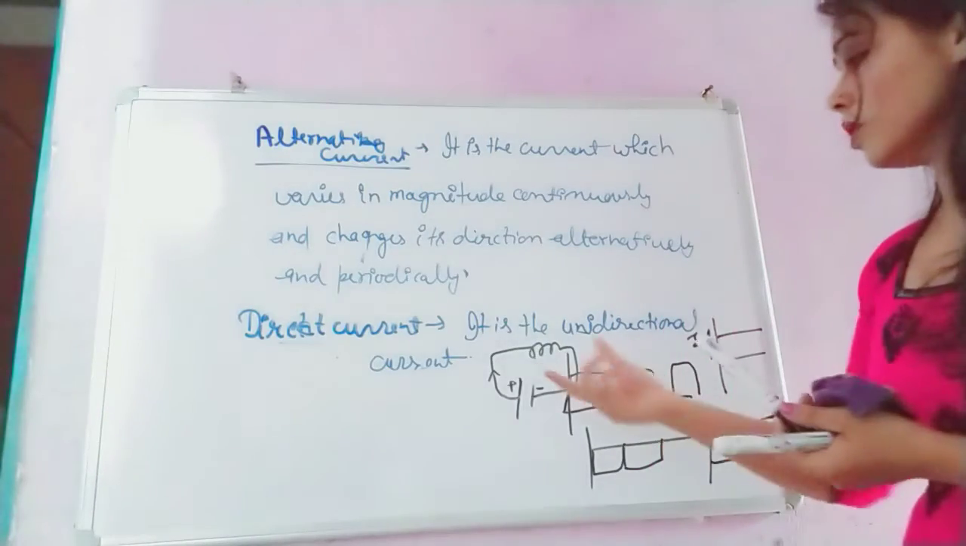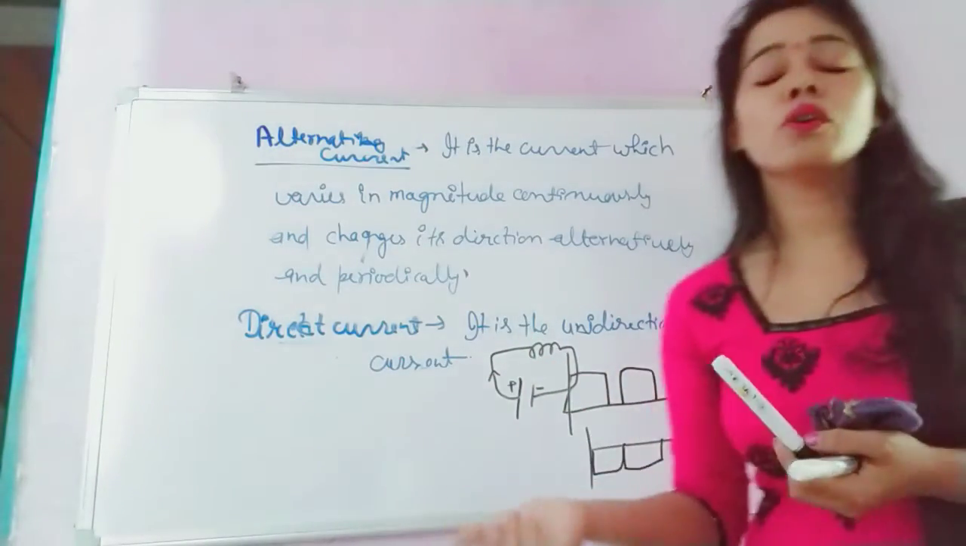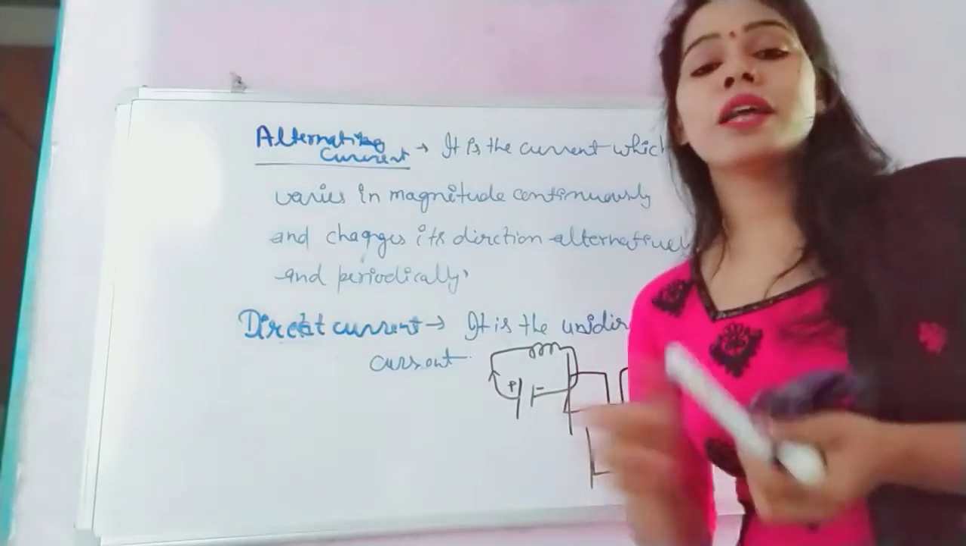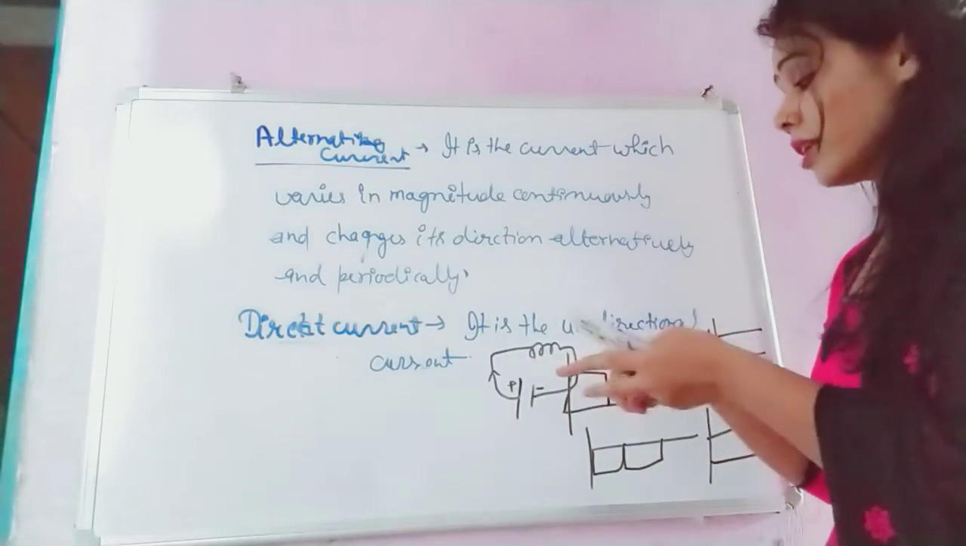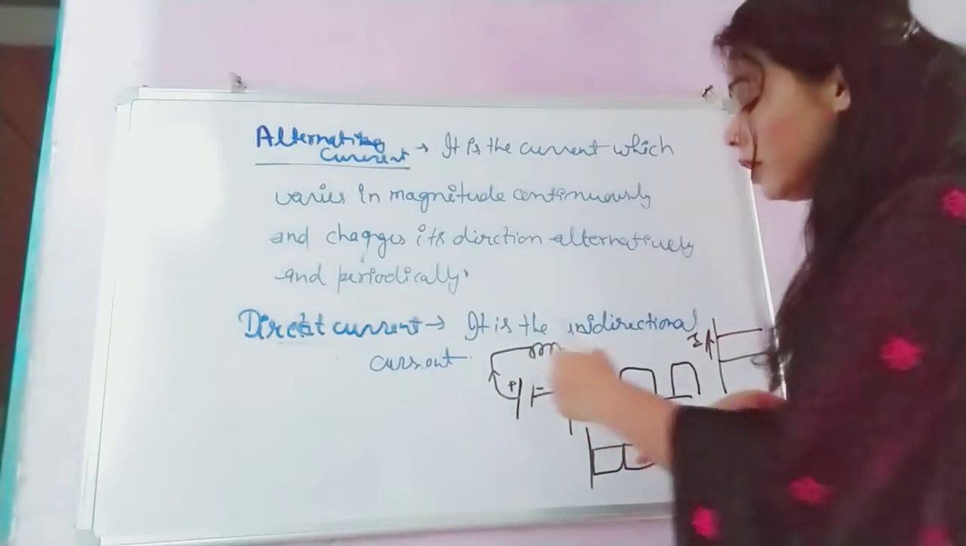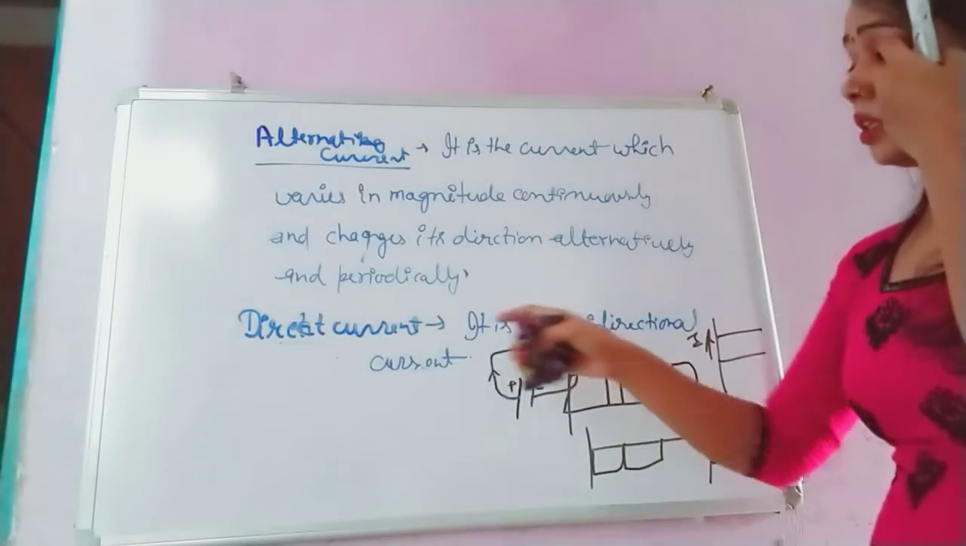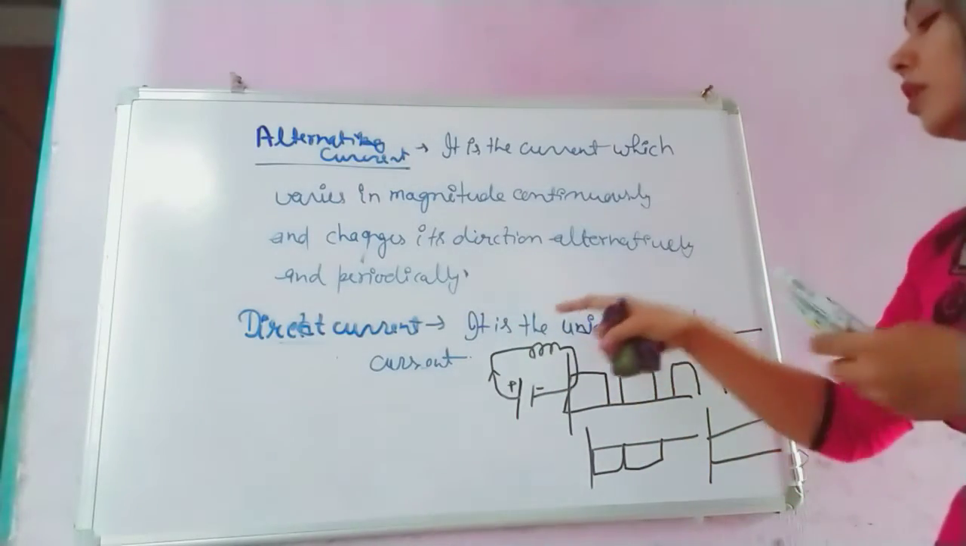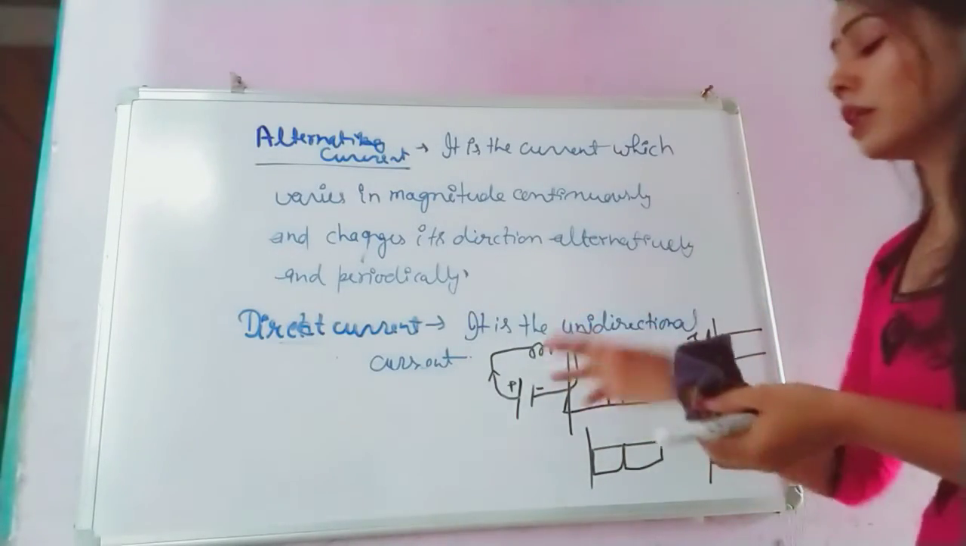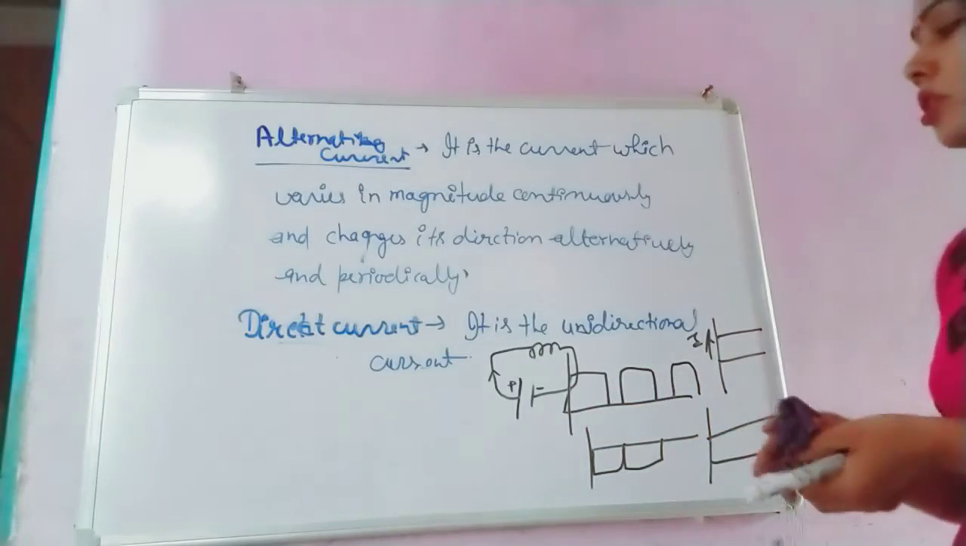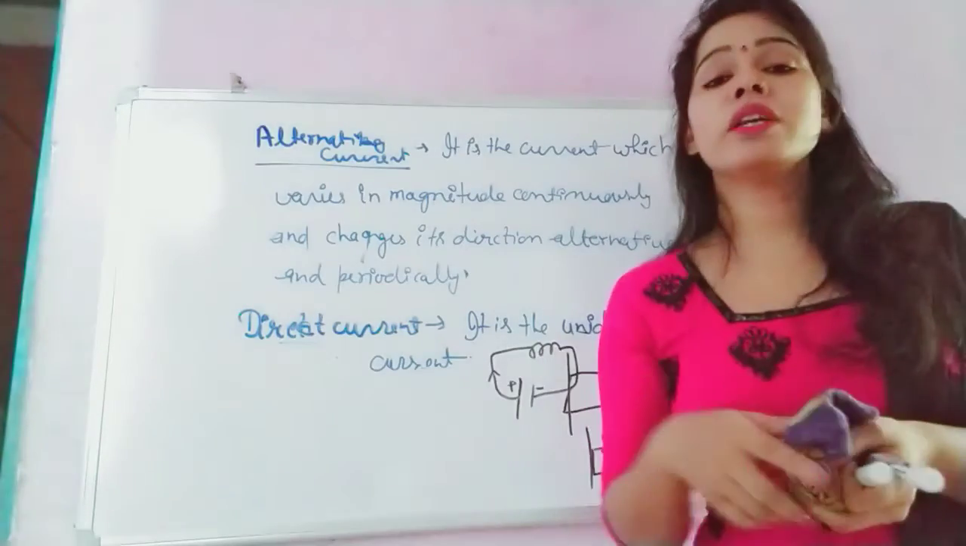Some more examples of DC sources, like the DC generator, you have also studied in class 10. In that also you have understood that we were getting the current in one direction. So what is the DC current? It is the current which provides us unidirectional current in one direction.